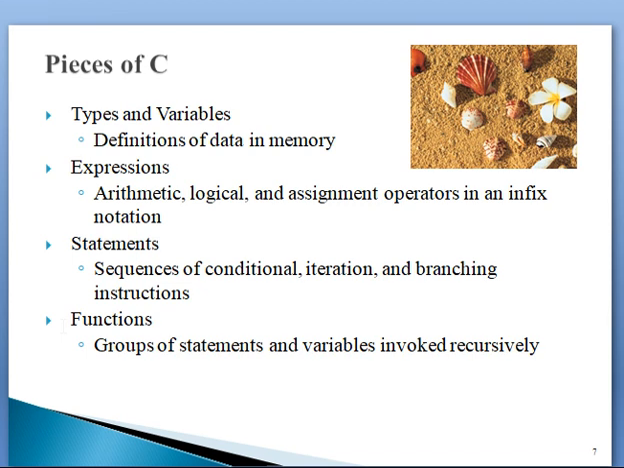So every language has some alphabets. If you take English, we have the alphabets. After that, we follow some rules, grammar rules, to make sentences. In the same manner, here also in C language, these are the pieces of C: types and variables, expressions, statements, functions.